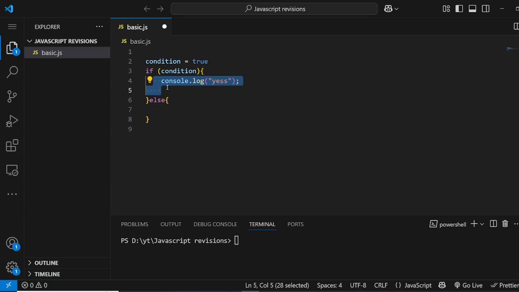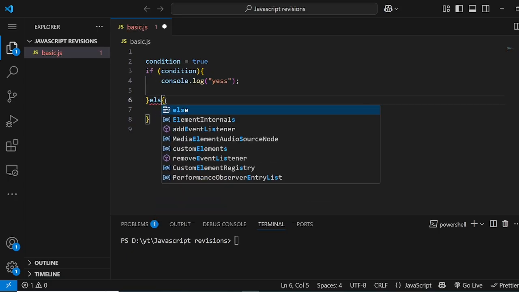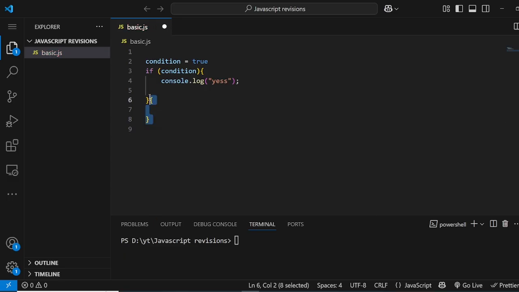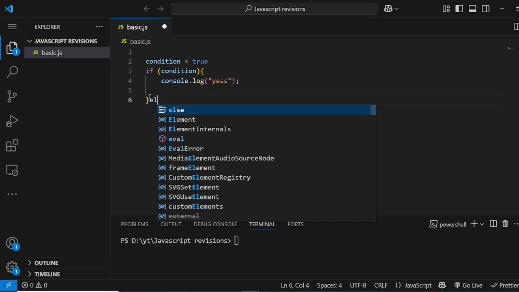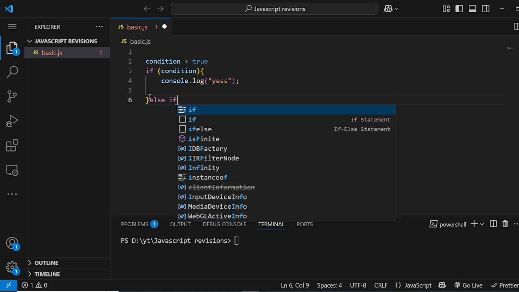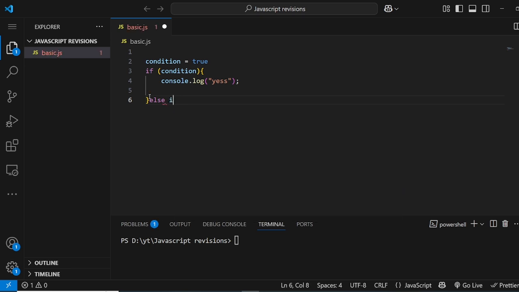In this case, the conditional statement comes into the picture, where we want to run some code if a certain condition is true. All right. So that is the if else statement. We can do multiple also, like else if, like this. We can do multiple if, else if.